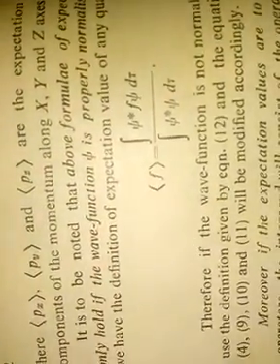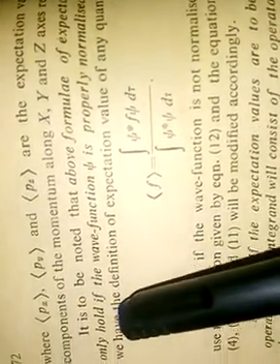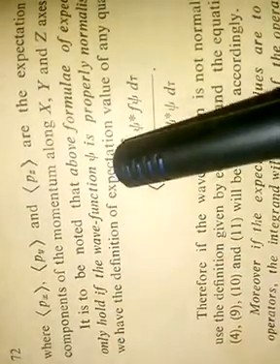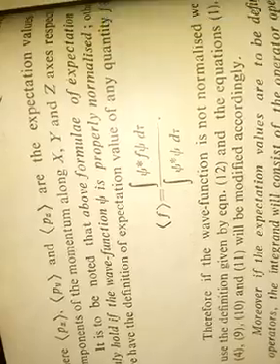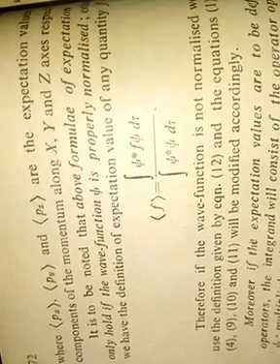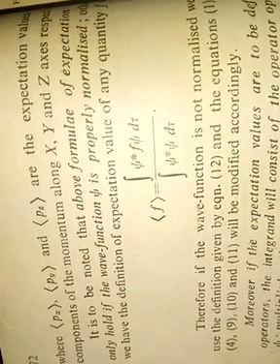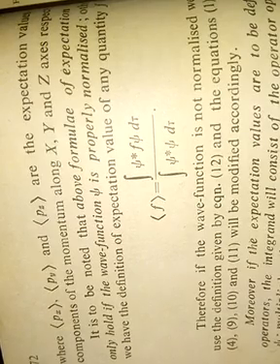Now one important thing to be noted is that the above formulas for expectation values only hold if the wave function ψ is properly normalized. Yesterday we saw the difference between normalized and orthogonal wave functions. Otherwise, the definition of the expectation value of any quantity f is the integral of ψ* f ψ dτ divided by the integral of ψ* ψ dτ.